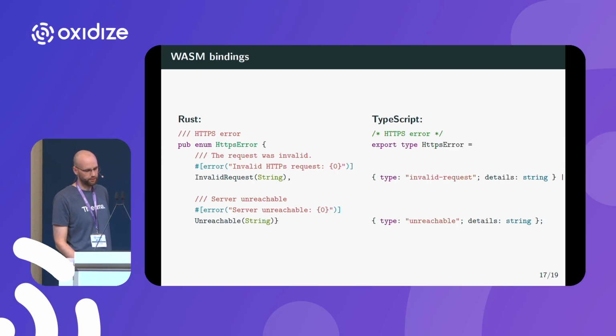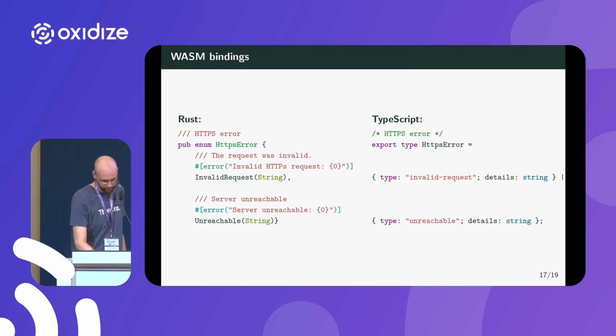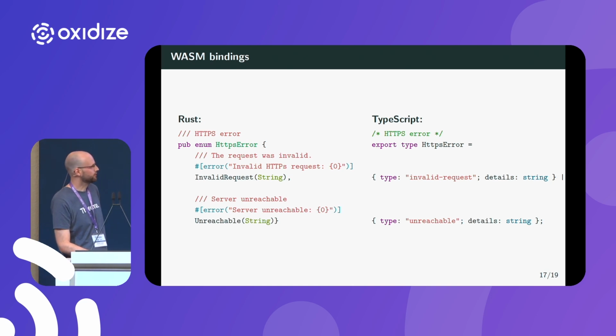Right, so here are the WebAssembly TypeScript bindings. Here it is also pretty nicely mapped. We have chosen to use a type-value format for errors in that case, which is something the clients can then switch over with a switch statement or just an if conditional. Unfortunately, the doc strings are lost here. Maybe that is something that could be improved in tsify.